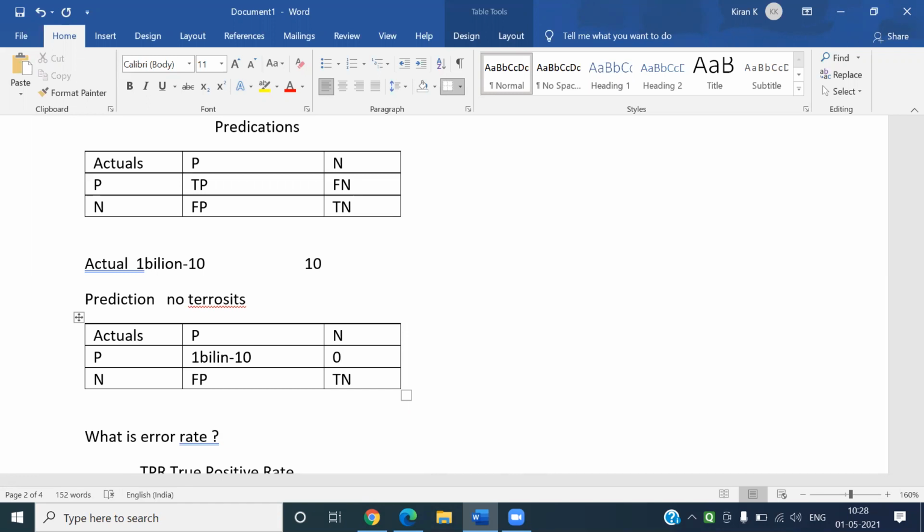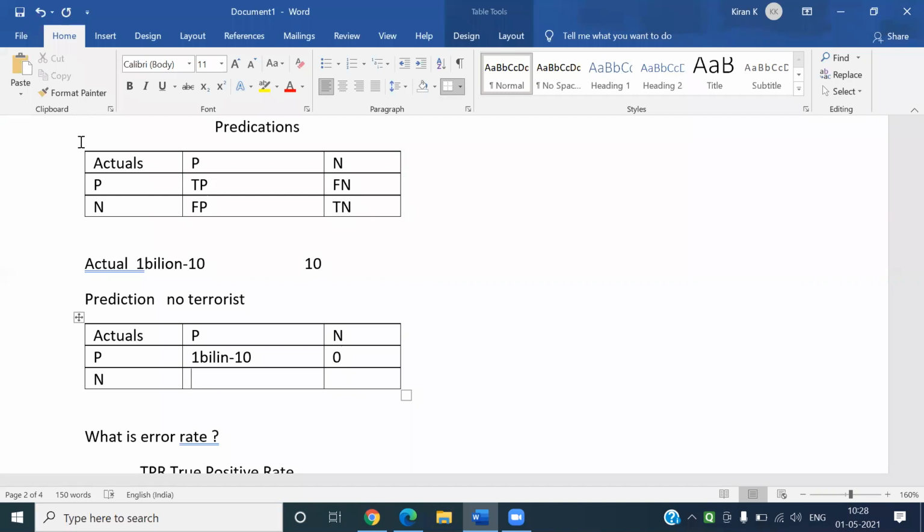No such case, because we predicted every citizen is not a terrorist, so there is no chance of actual positive with negative prediction. But what about the actual negative?